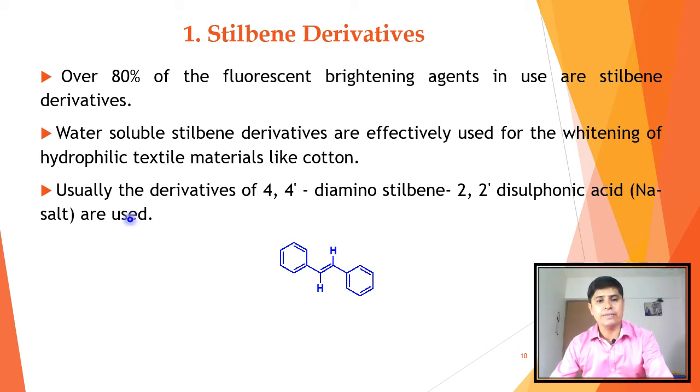Usually the derivatives of 4,4'-diaminostilbene-2,2'-disulfonic acid sodium salt are used. This compound, a stilbene derivative, is used as an optical brightener.